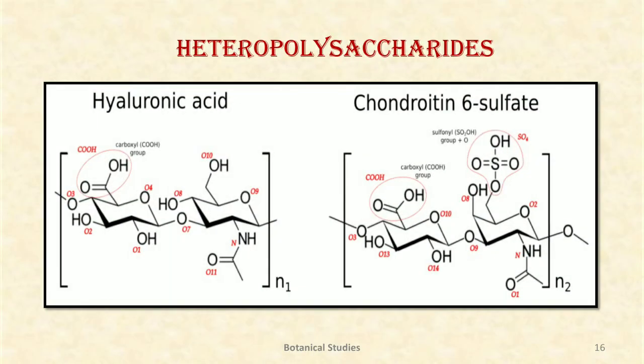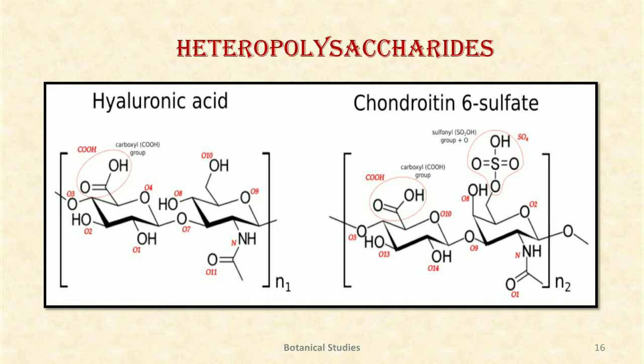Let us discuss the heteropolysaccharides. Hyaluronic acid. It is the simplest mucopolysaccharide. It is a linear polymer of a disaccharide which forms the repeating unit. Each disaccharide is linked to the next by a beta 1,4 glucosidic bond. It consists of two monosaccharides, D-glucuronic acid and N-acetyl D-glucosamine, linked by beta 1,3 linkage.